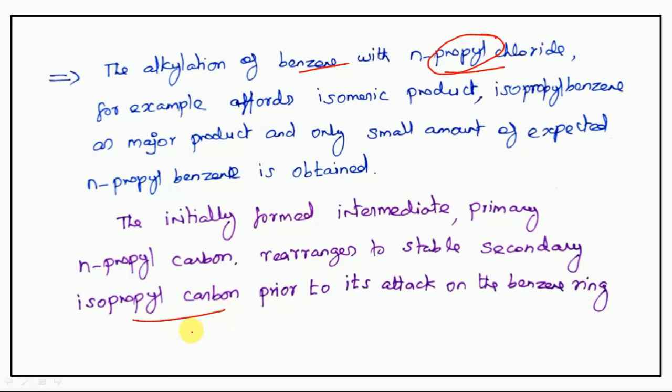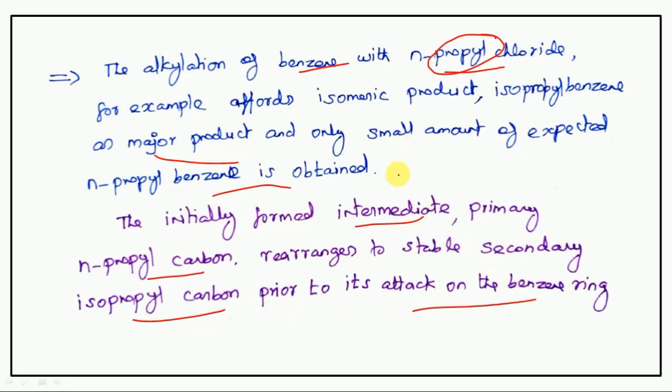Isopropyl benzene is the major product, and only a small amount of the expected N-propyl benzene is obtained, because the initially formed intermediate primary N-propyl carbocation rearranges to the stable secondary isopropyl carbocation prior to its attack on the benzene ring.